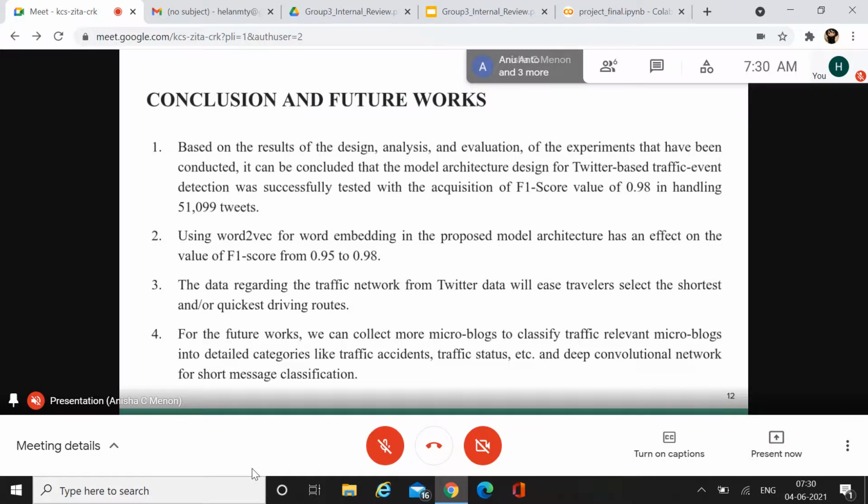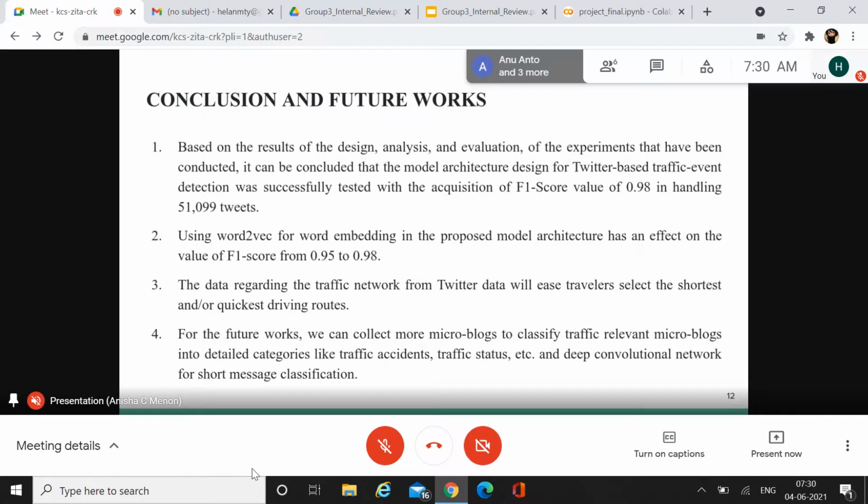Based on the results of design, analysis, and evaluation of the experiment, it can be concluded that the model was successfully tested with an F1 score value of 0.98. Using word embedding in the proposed model had an effect on the F1 score value, which increased from 0.95 to 0.98.